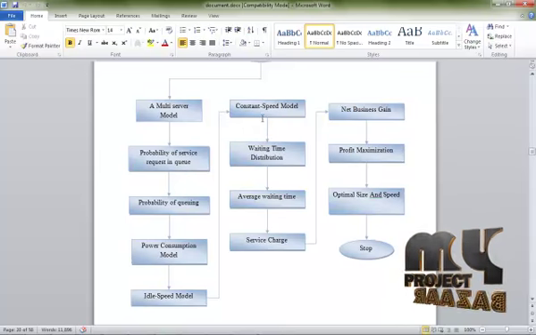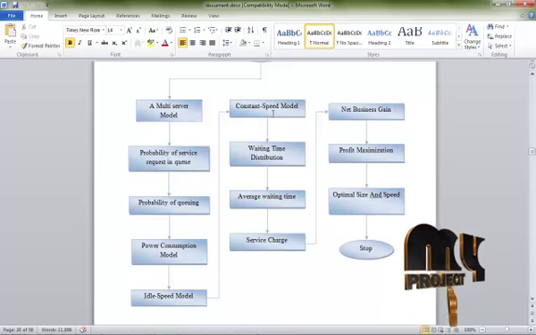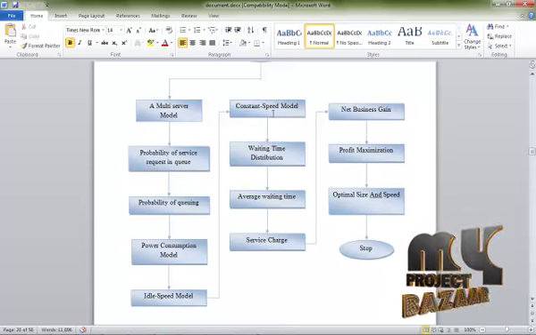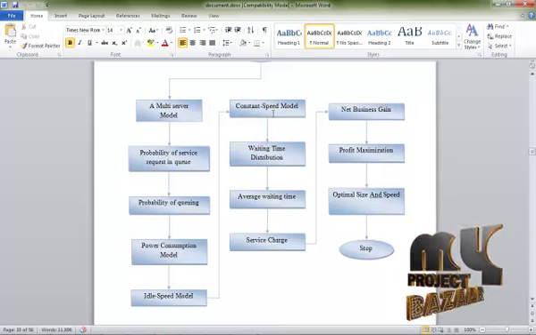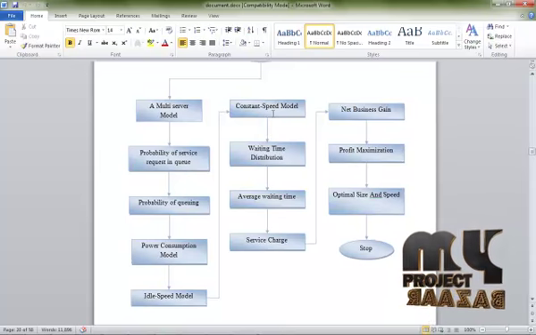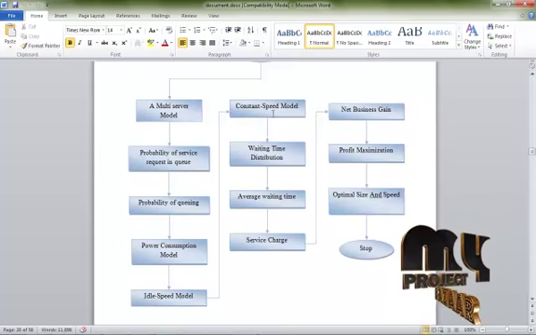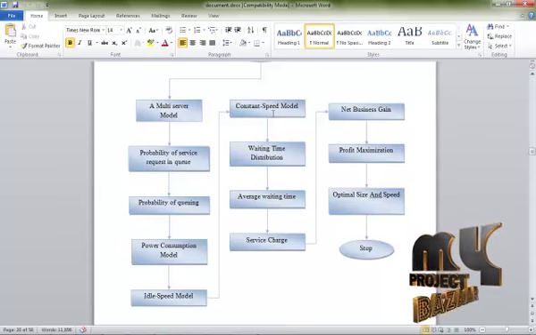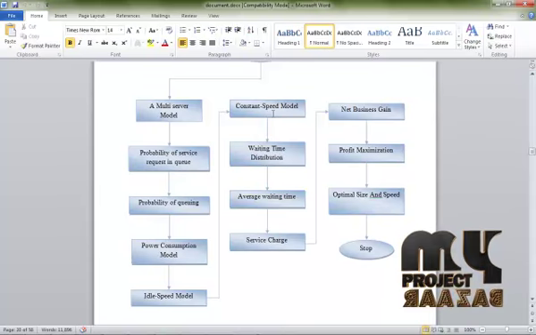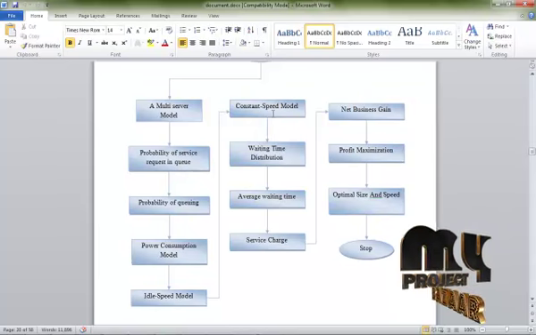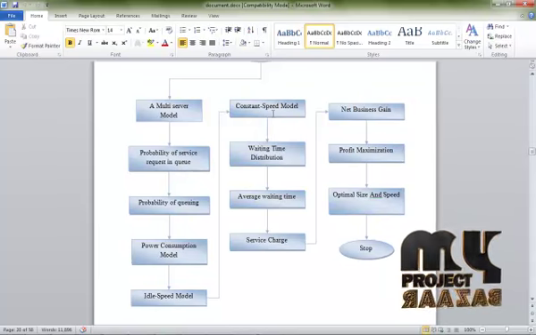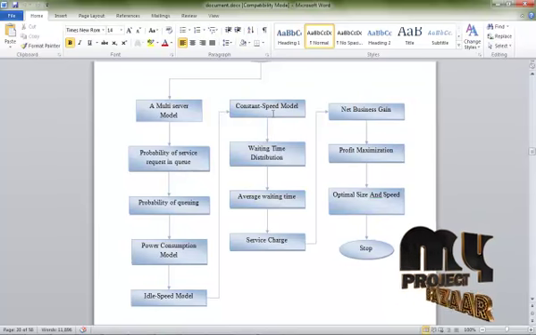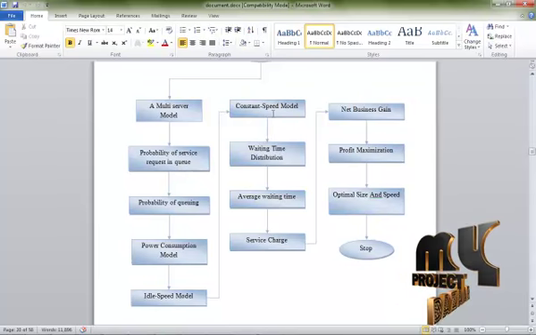Then the construction speed model, which is nothing but the separation of the data being received. Waiting time distribution is nothing but the data receiving time for every server being included in our process. Every server's waiting time for data receiving is calculated. Then the average waiting time calculation and the service charge.